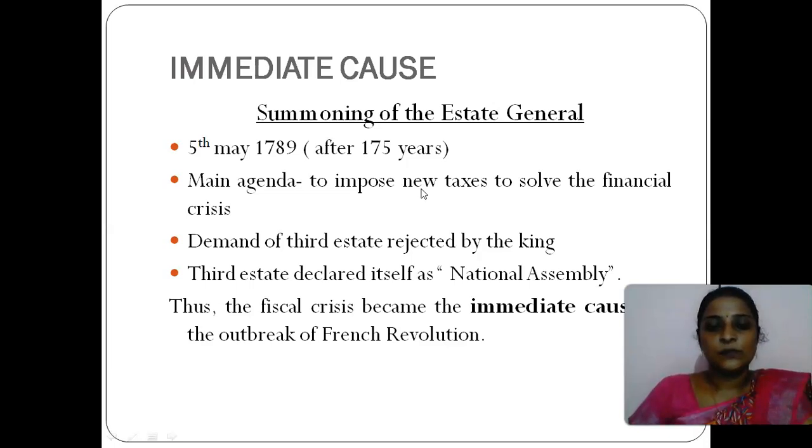So these are the important causes of the French Revolution, and this revolution went on for the next 10 years in different phases. It brought a lot of changes in the French society and their history.